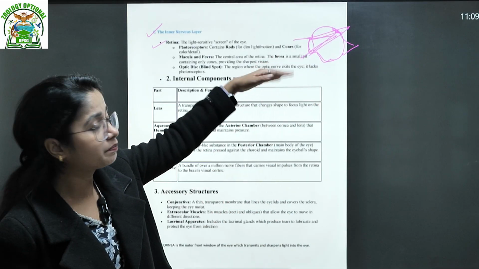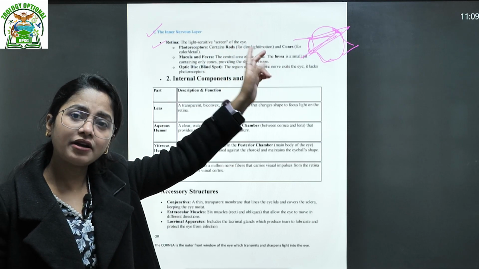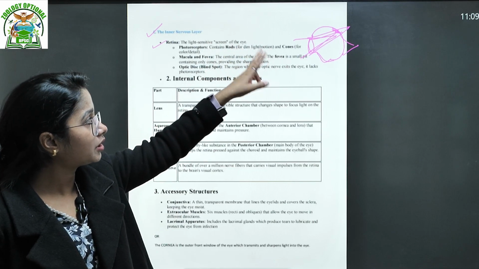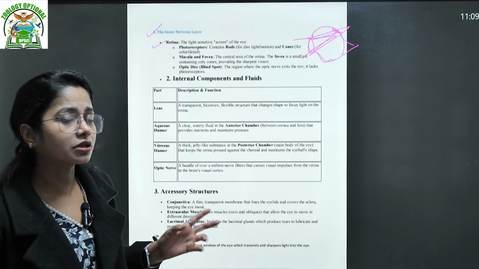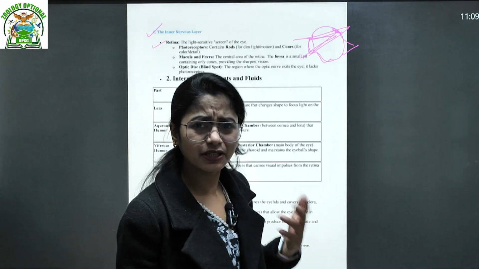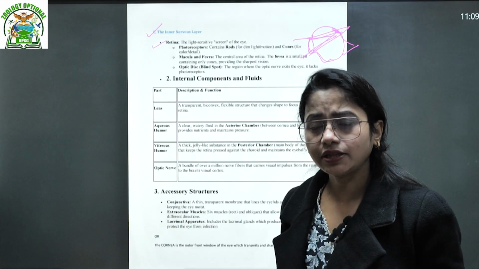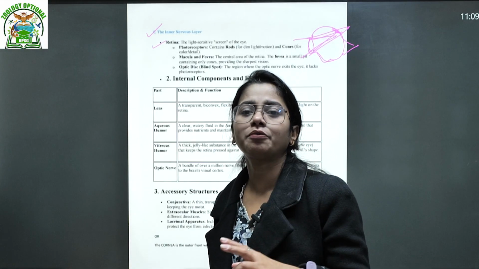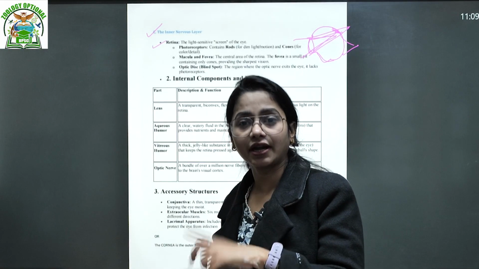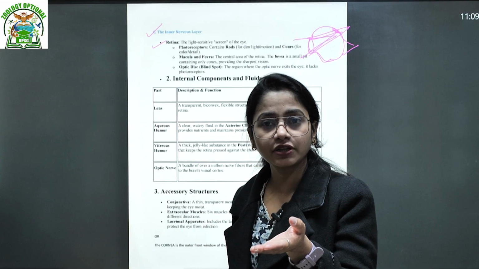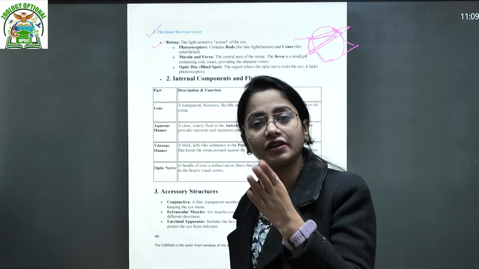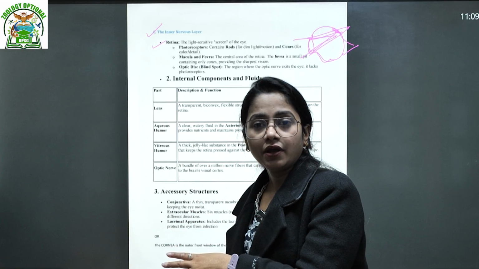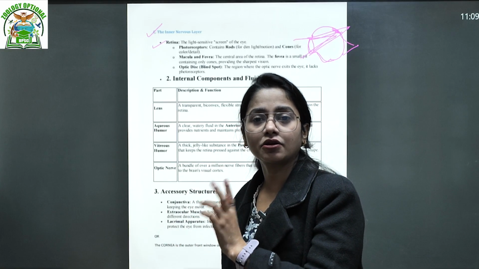That means you can see far. Farsightedness, far you can sight. So you can see the far objects but cannot see the nearby objects. So those are the two major types of problem in your eye, called myopia and hypermetropia, because of the formation of the images at the retina. If the image is forming before the retina, it is a problem called nearsightedness or myopia. And when it is forming beyond the retina, that is called farsightedness or hypermetropia.